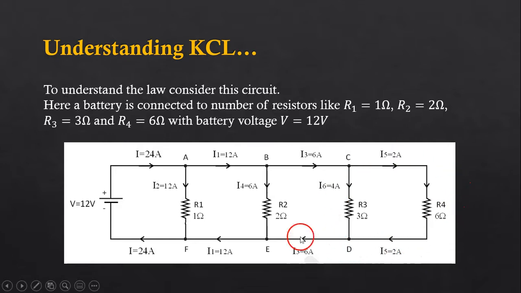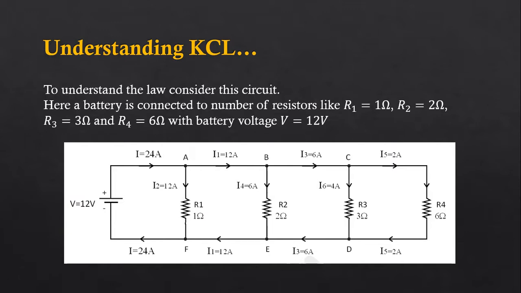Now this 2 ohm is in parallel with this 2 ohm. So 2 into 2 upon 2 plus 2. This will give you 1 ohm. And this total resistance of 1 ohm from point B up to the 6 ohm resistance will be just 1 ohm, and this 1 ohm resistance is in parallel with this 1 ohm resistor. So 1 ohm into 1 ohm upon 1 plus 1 ohm will be half ohm, that is 0.5 ohm, and the battery voltage here is 12 volt.